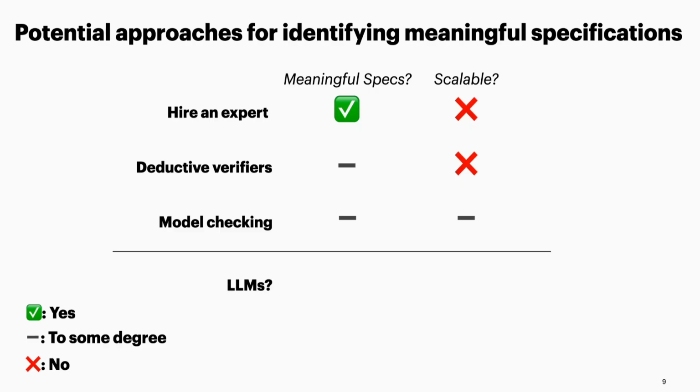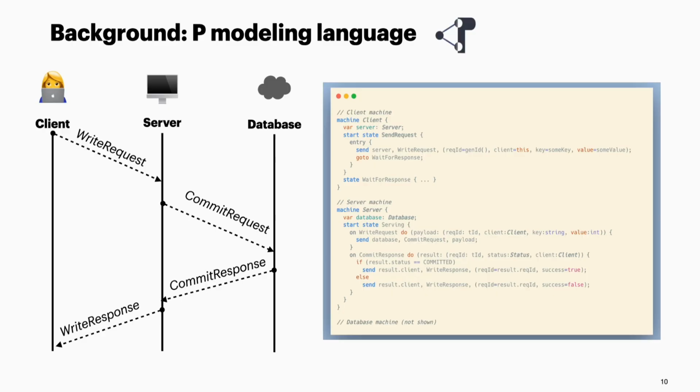Therefore, we asked, why not try something like an LLM to mimic the thought process of experts or developers when they are picking these specifications? But whether these LLMs can find meaningful specs and whether they can be applied at scale remains unknown. And we aim to investigate these two aspects in this project.